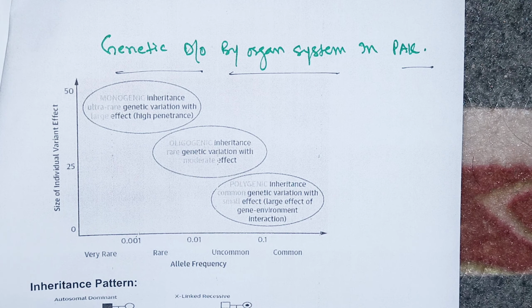Then what is the concept of expressivity? Expressivity refers to this: a couple inherits the gene, these three children receive this gene, and all three develop the disease, but with some variability. This baby number one developed the disease with more severe symptoms. Baby number two developed the disease with moderate symptoms, and baby number three developed the disease with less severe, mild symptoms. So this is said to be expressivity.